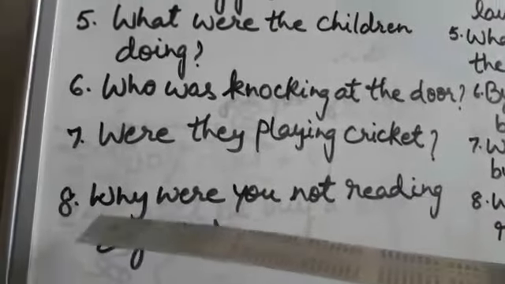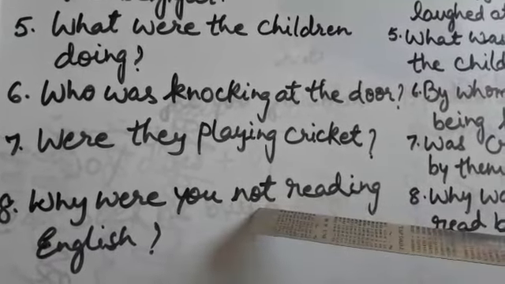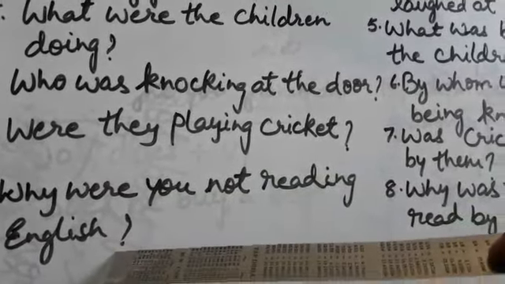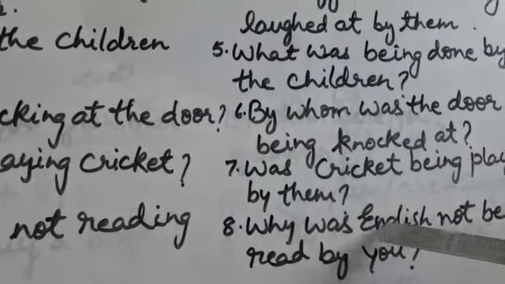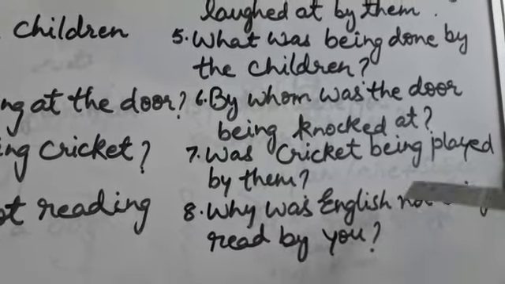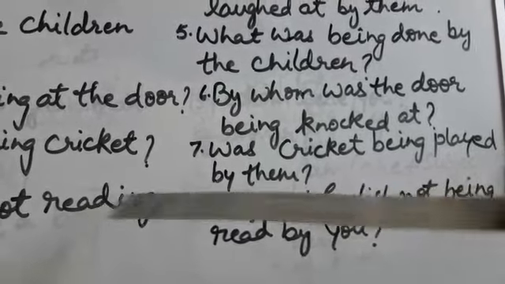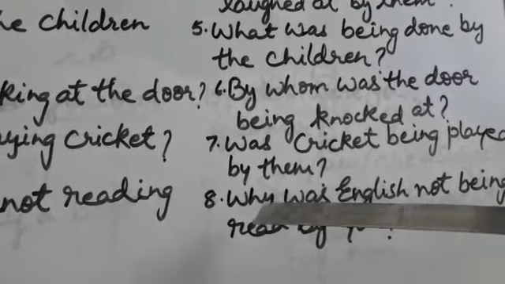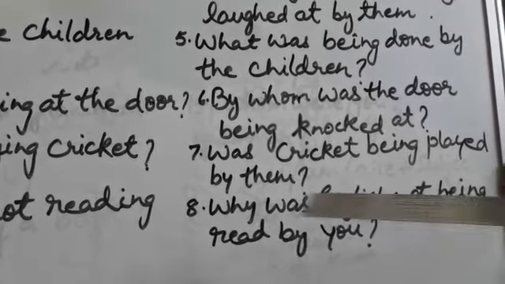Look at another example in interrogative sentence. Why were you not? Now see, it is interrogative but negative also. Why were you not reading English? The answer will be, why was English not being, third form of verb read is read by you. The answer will be, why was English not being read by you?